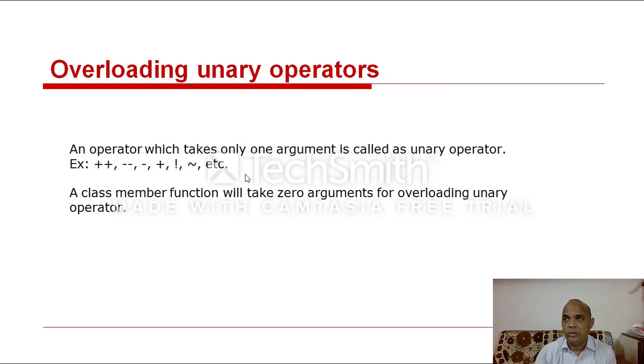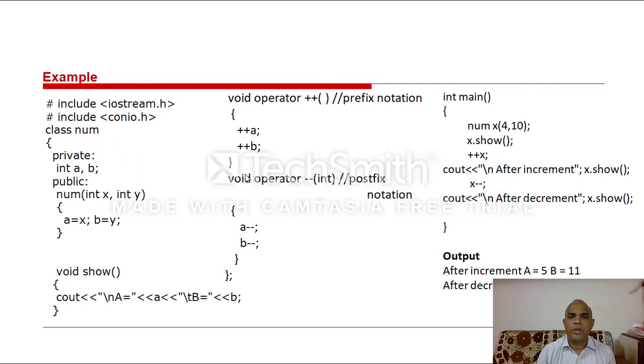Minus and plus, sometimes acting as binary, sometimes acting as unary, based on the situation. If there are two operands and one operator, that is binary. If there is one operator and one operand, that is called unary. Clear? A class member function will take 0 arguments for overloading unary operators.